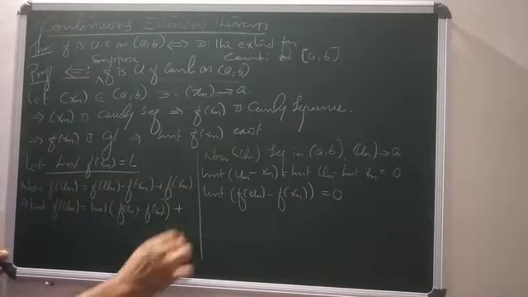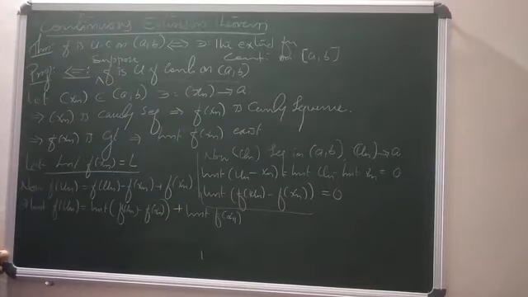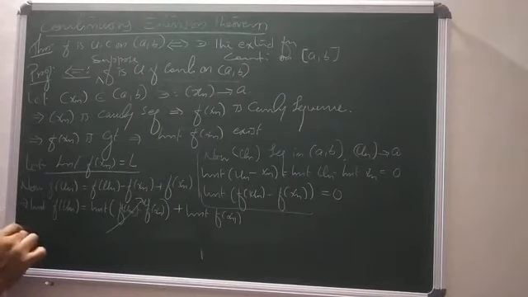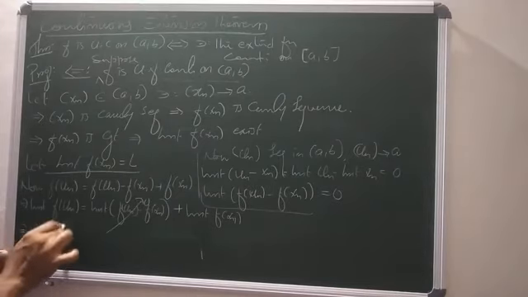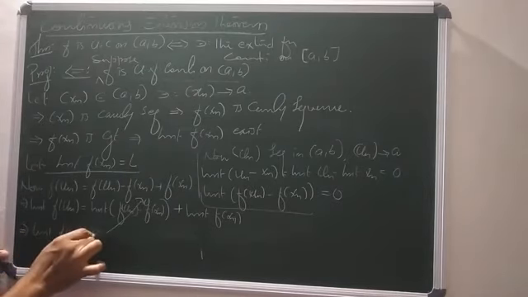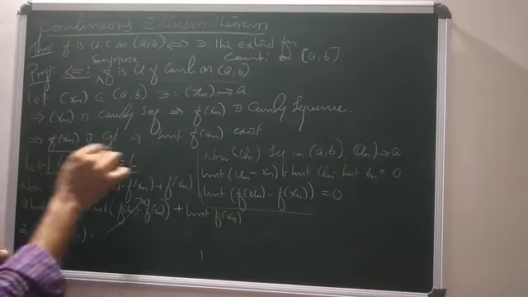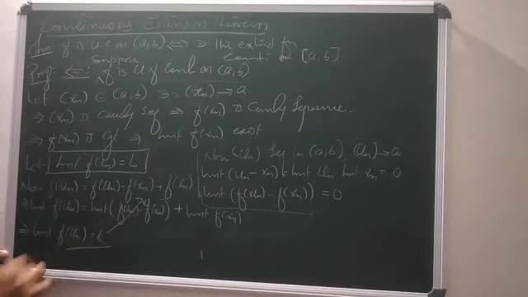The first part goes to 0, because of this argument. So the limit of f of un equals the limit of f of xn. But the limit of f of xn is L, so the limit of f of un is also L.